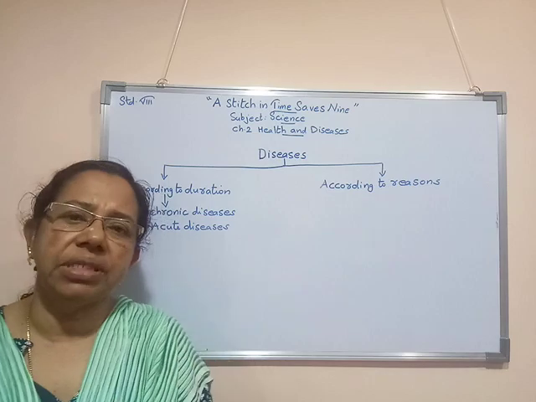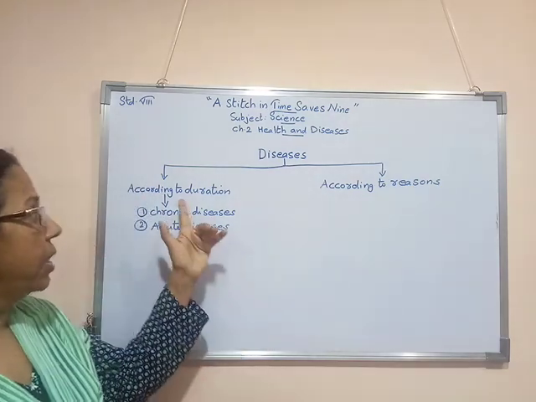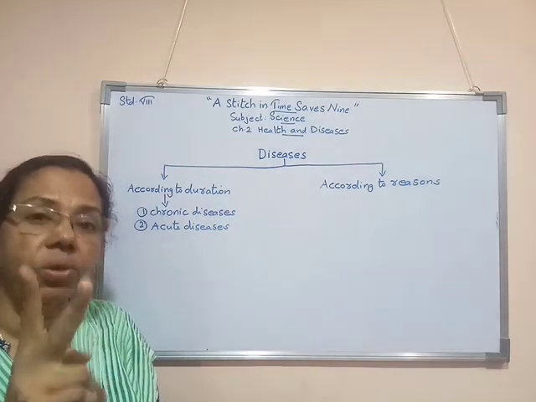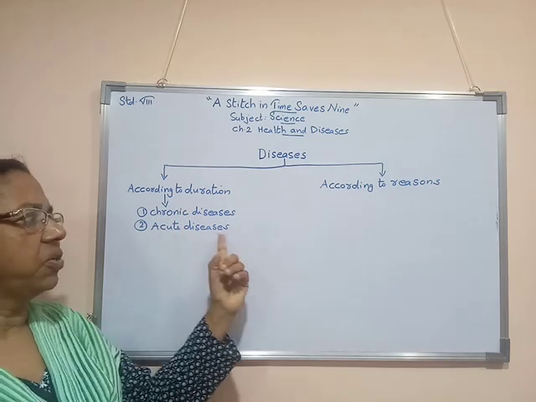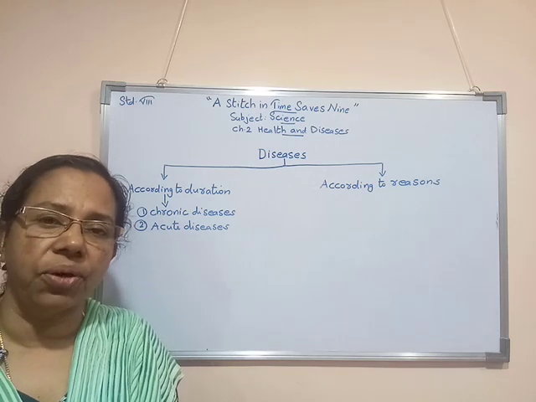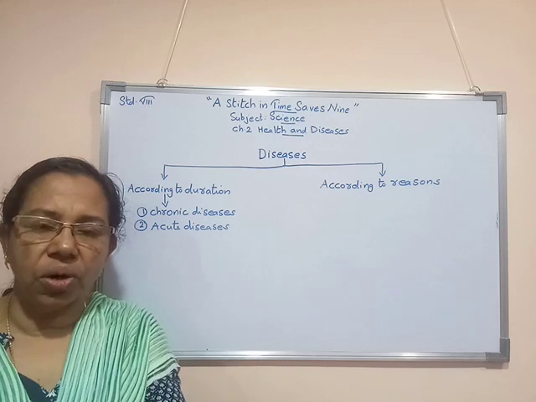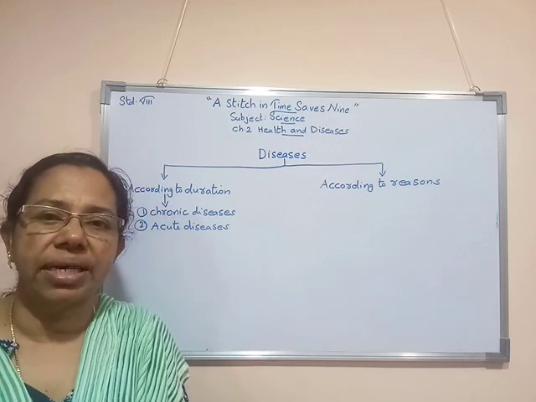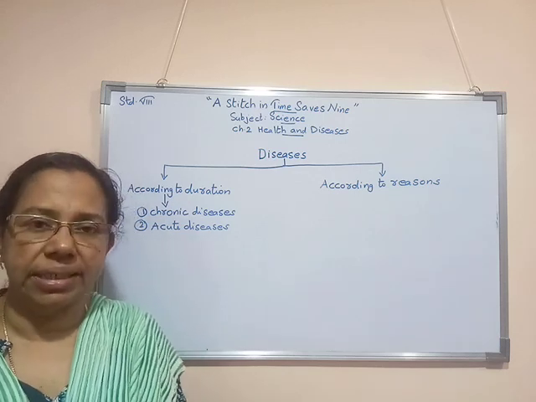So such a type of diseases are known as acute diseases. According to the duration, time taken for curing, we have two types of diseases. One is known as chronic diseases, the other one is known as acute diseases. Chronic diseases, for example, as I told you, cancer, then AIDS, even the corona which we people are facing now. That disease also takes a long time for curing. So we can say that is also an example of chronic disease.